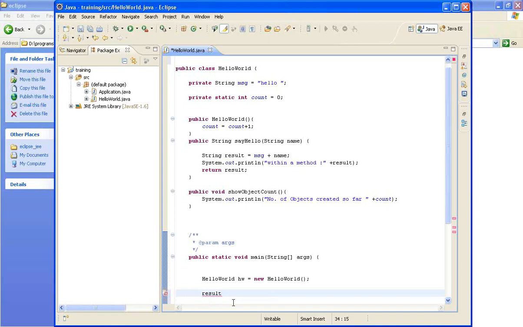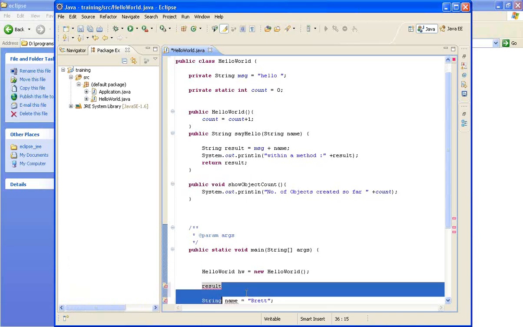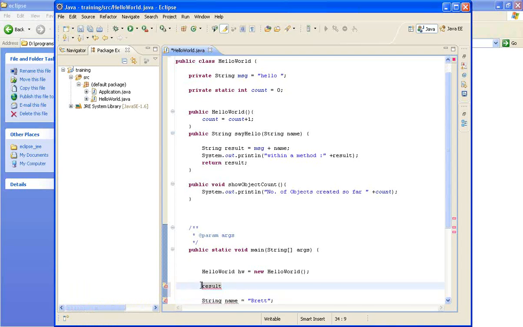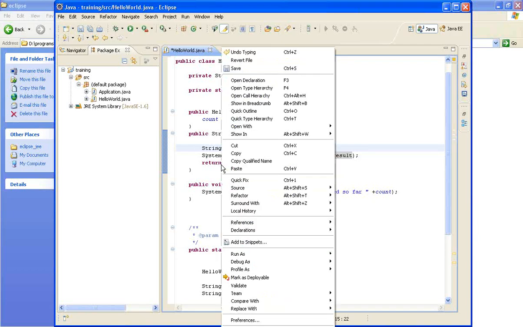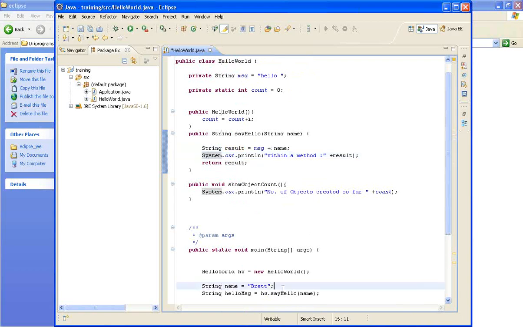It shows an error. That's because this variable result is only declared within a method called sayHello. So whenever I try to run the sayHello method, it will be executed once.